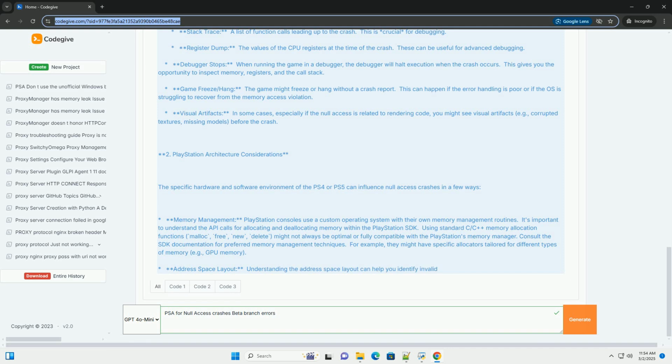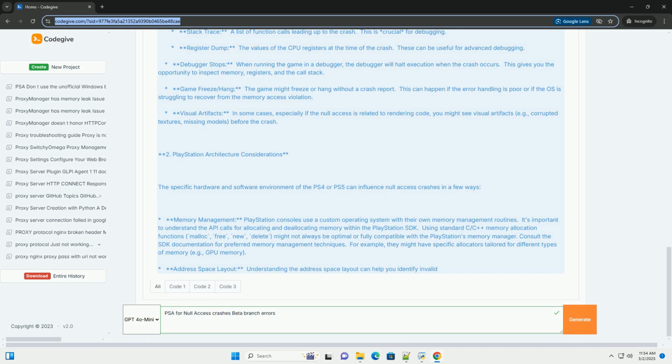Optimization flags. Be aware of compiler optimization flags. Aggressive optimizations can sometimes make debugging more difficult. Consider disabling optimizations during development and debugging. Platform differences. Be aware of the differences between the PS4 and PS5 architectures. Code that works on one platform might not work on the other. Test your code thoroughly on both platforms.